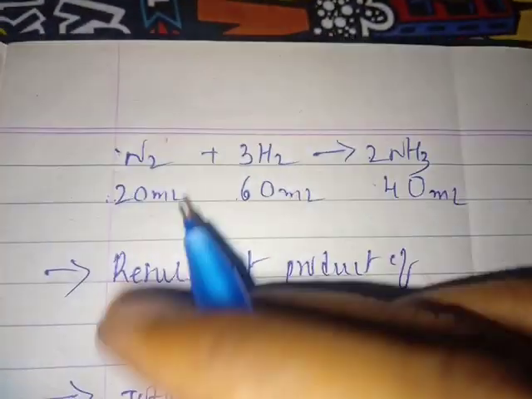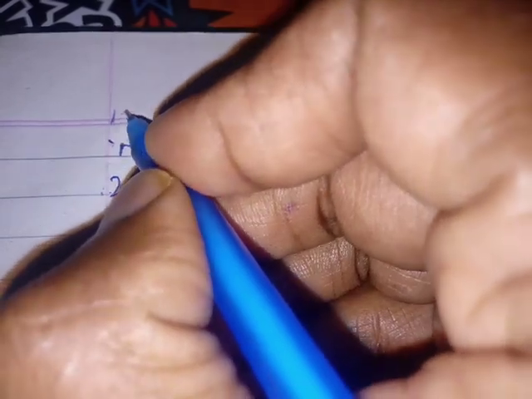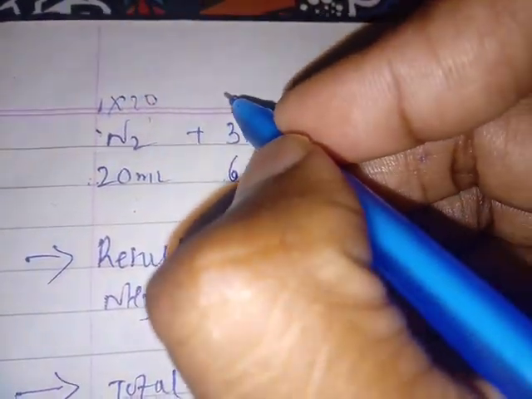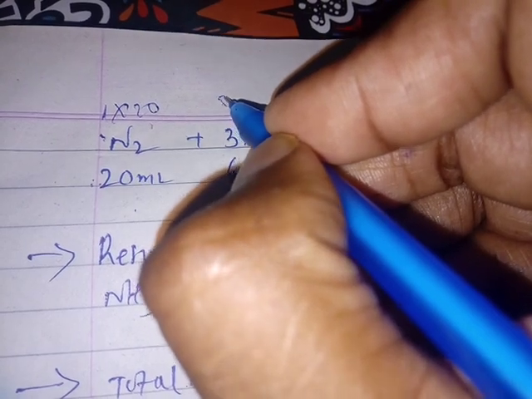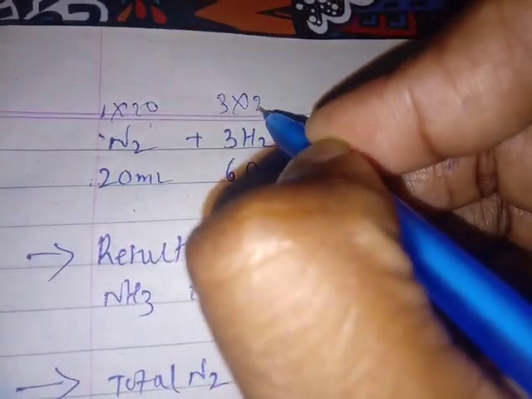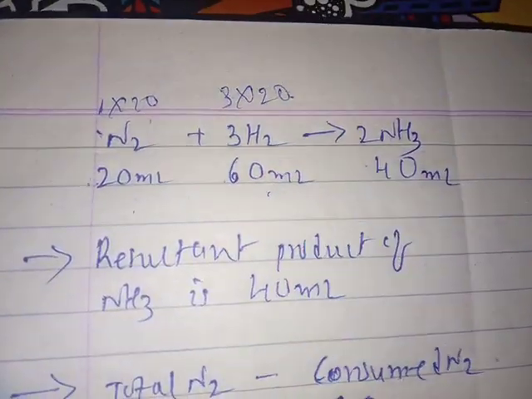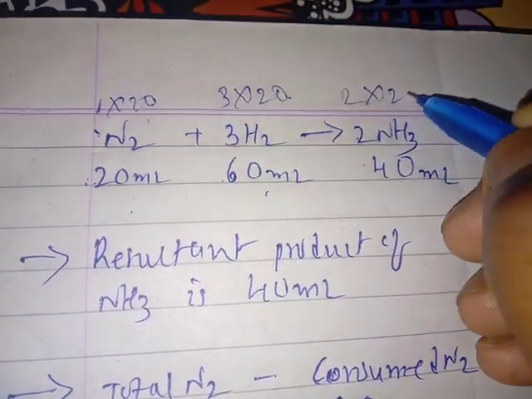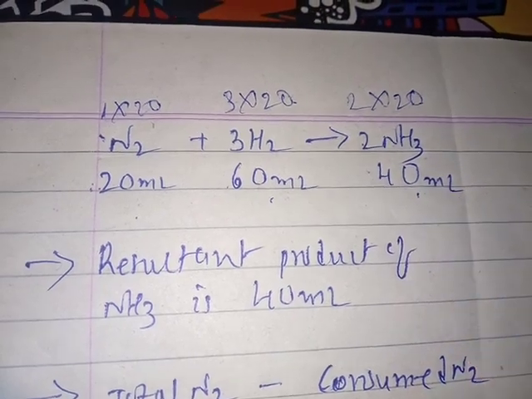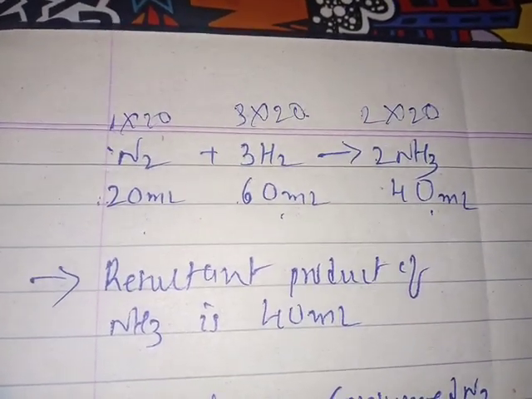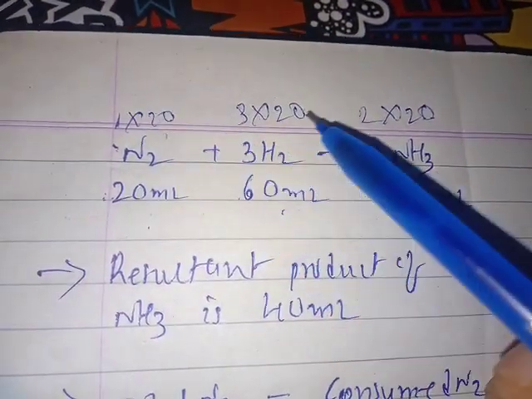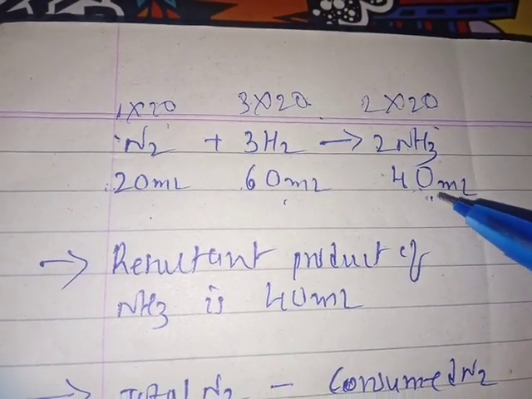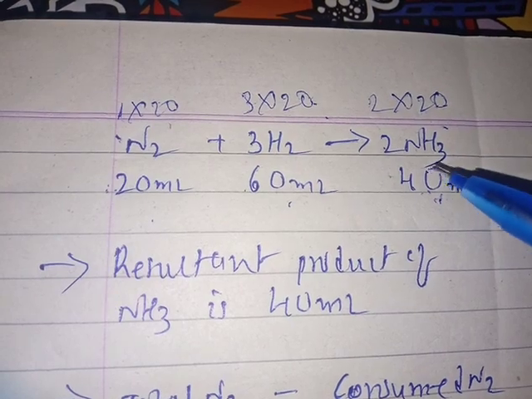Look at here, students. 1 ml multiplied with 20 ml. 3 ml multiplied with 20 is 60 ml. 2 ml of ammonia multiplied with 20 is 40 ml. It means we are multiplying with the same number, students, 20 ml each. Then it forms 40 ml of ammonia. Understood, students?